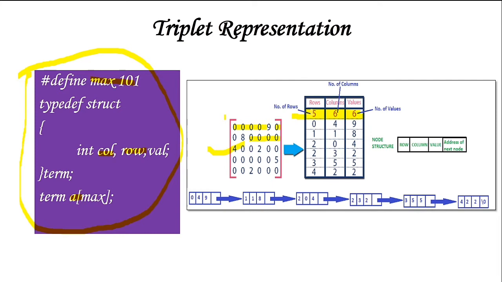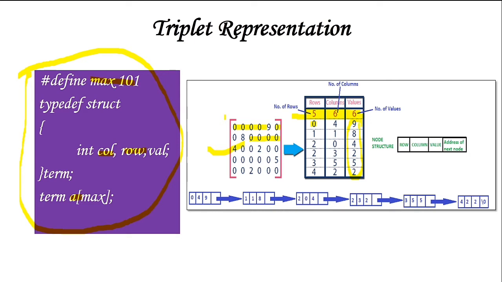After this, what I am going to do is start from the 0th row. I will write all the values first. Here in the values column, I am going to write all the values. What are the different values you have? 9, 8, 4, 2, 5 and 2. The same thing I have written over here.